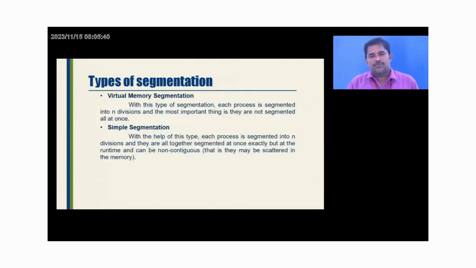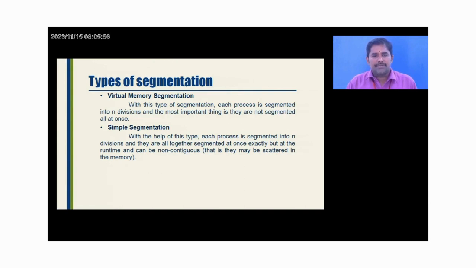There are two types of segmentation. The first is virtual memory segmentation. With this type, each process is segmented into n divisions, and the most important thing is that they are not segmented all at once.